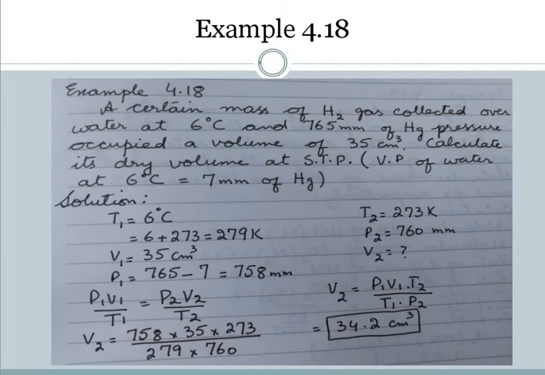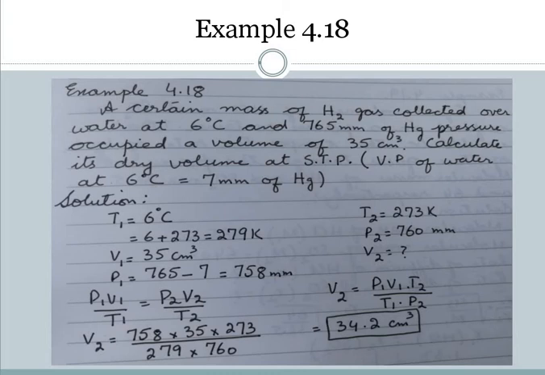So the pressure will not be only of that gas, but water vapor pressure will also be present. Here in brackets, they have given the vapor pressure of water at 6 degrees, which is 7 millimeter of mercury. Mostly in exams they don't give it. You have to learn that at 6 degrees, 7 millimeter of mercury is the vapor pressure of water.